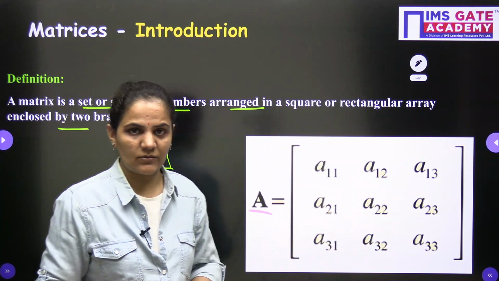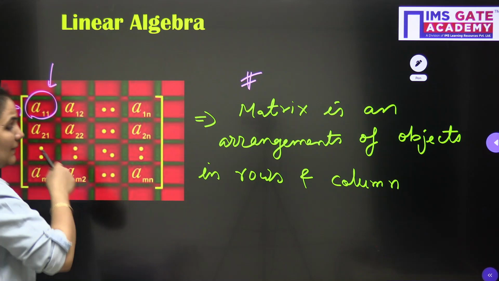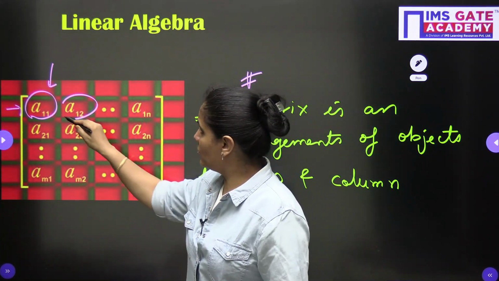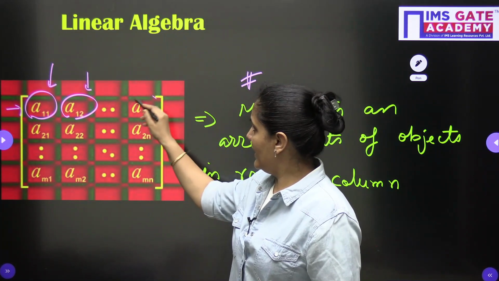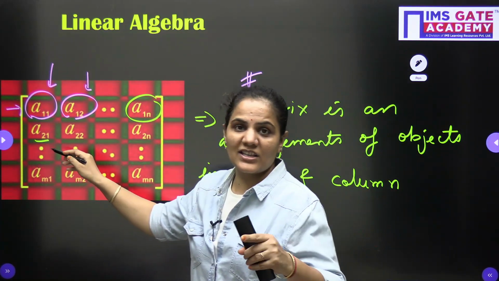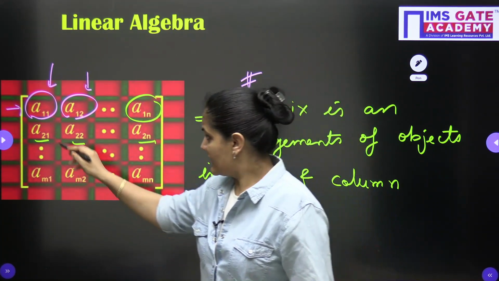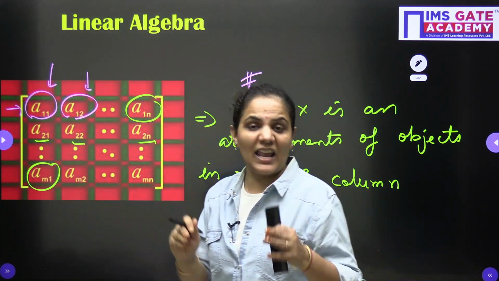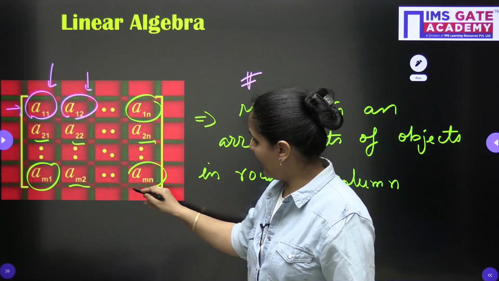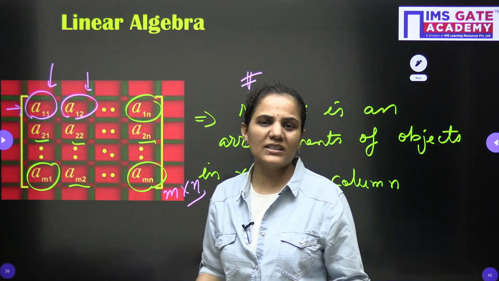Now what is the meaning of this? Let's understand. a11 is the element of the first row and first column. a12 is first row, second column, and so on; a1n is first row and nth column. Similarly, a21 is second row, first column, a22 is second row, second column, and so on, a2n is second row, nth column. Similarly, am1 is mth row, first column, am2 is mth row, second column, and so on, amn is mth row and nth column. So this is nothing but m cross n. This is the basic definition.